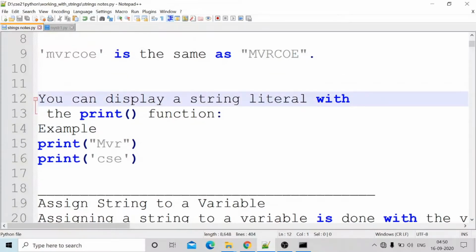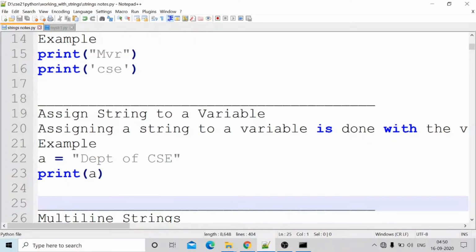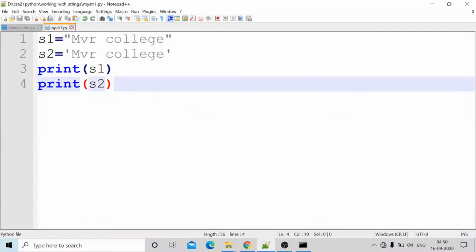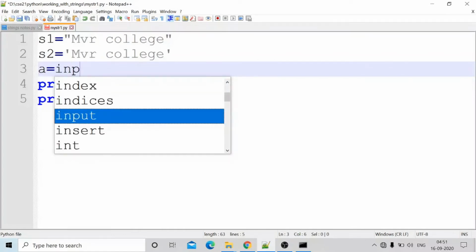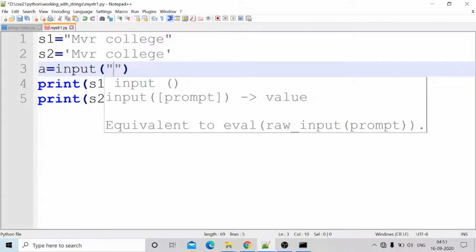Next one, assigning string to a variable. Okay, assigning string to a variable. In this fashion we can assign a string to a variable. Suppose I am taking MVR college, which is assigned to variable s1. MVR college is assigned to variable s2. Or a equal to input. The input function takes the values as strings.